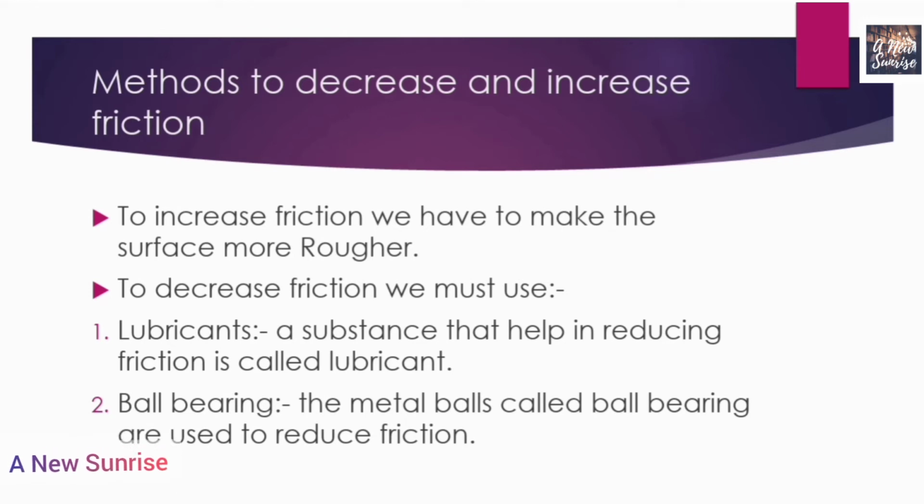To decrease the friction, we can use the following things. First one is the lubricant and second one is the ball bearing. Lubricant is a substance that helps in reducing the friction. Ball bearing: the metal balls called ball bearings are used to reduce friction. So these are the two tools that are used to decrease friction. One is the ball bearing and second is the lubricant. And hereby we have studied the methods to decrease and increase the friction.